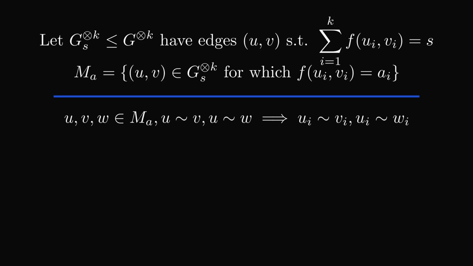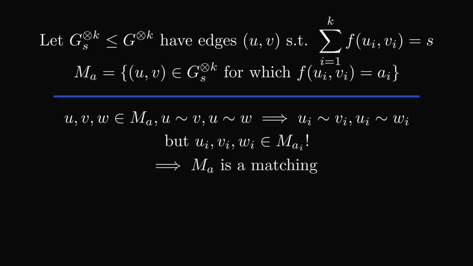Also, we have that ui is adjacent to vi, and ui is adjacent to wi. But by definition of M sub a, we know that ui, vi, and wi all belong to matching M sub ai in G, which is, well, a matching. So we've reached a contradiction, and so M sub a must be a matching.